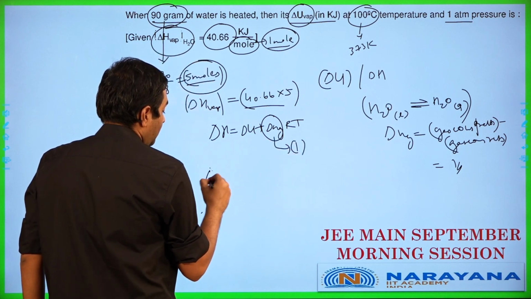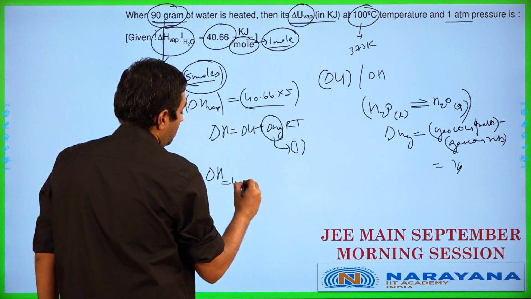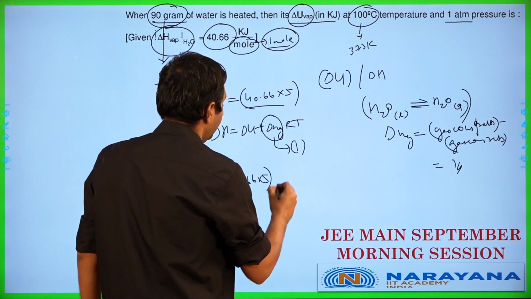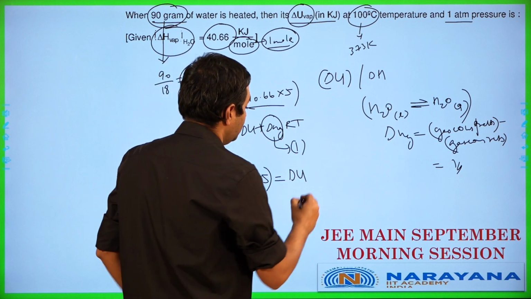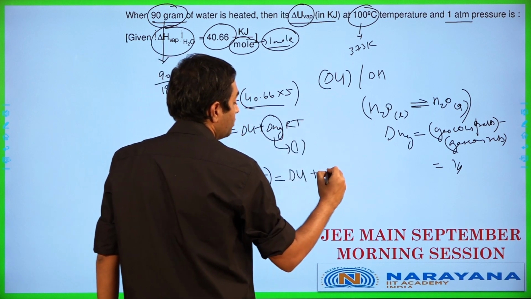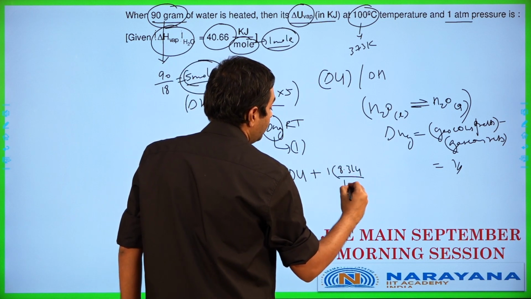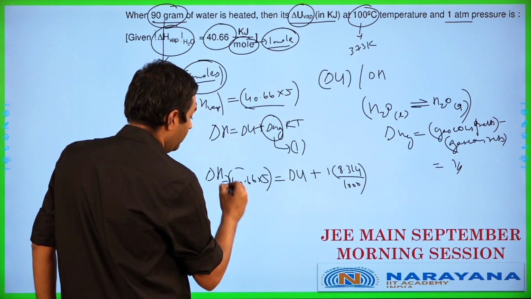So let's apply the numbers. Delta H works out as 40.66 into 5, and delta U is what is asked to be calculated. Plus, we are going to be having delta Ng into RT in this particular case, which is going to be 1 into 8.314 divided by 1000. Why am I dividing it by 1000? Because this unit over here is in kilojoules.